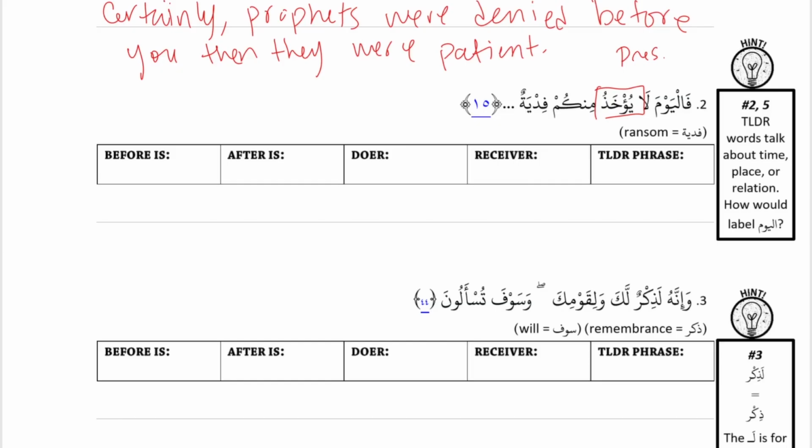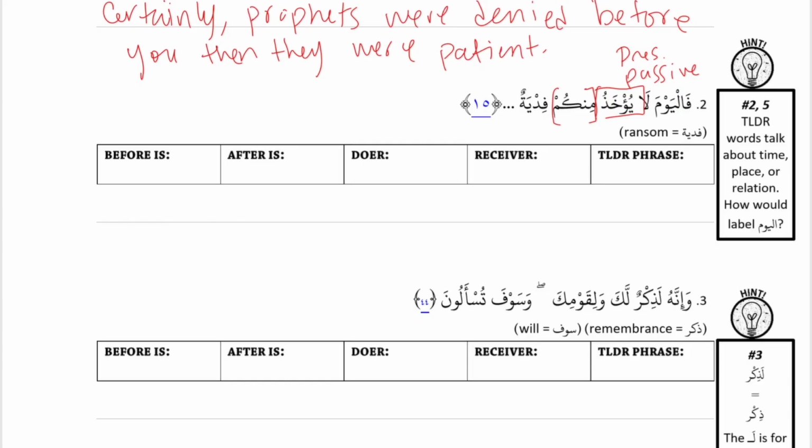So it's present passive. And then min is related to kum because TLDR and it's noun. Kum is not related to fidyatun because it's specific followed by general. So we're going to put a break there. Yep. And then what are we going to do with alyawm? You can take a look at the hint here. TLDR words talk about time. Oh, so I guess it's just a TLDR word.